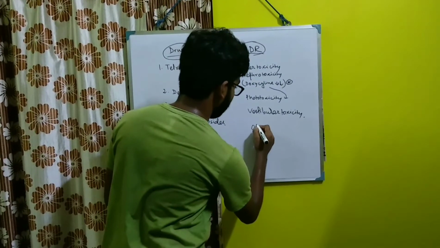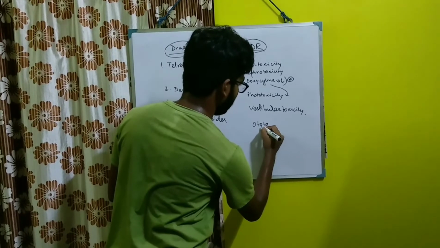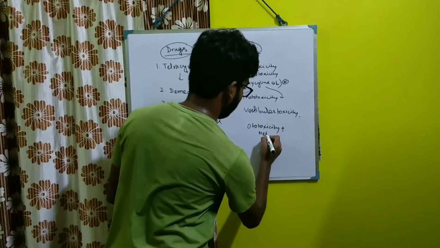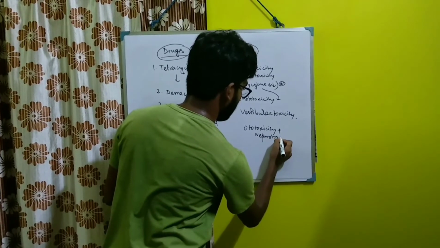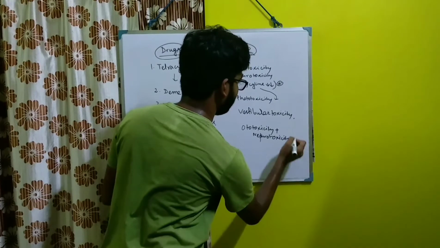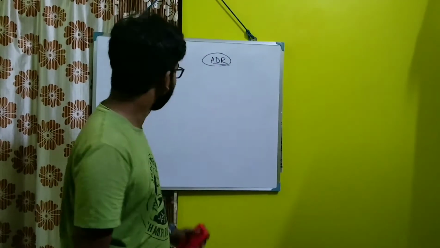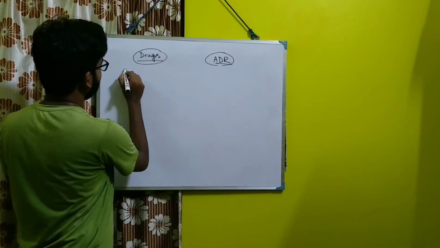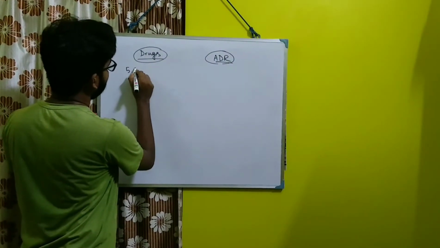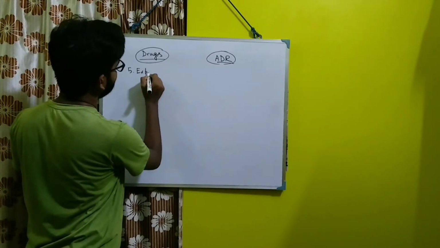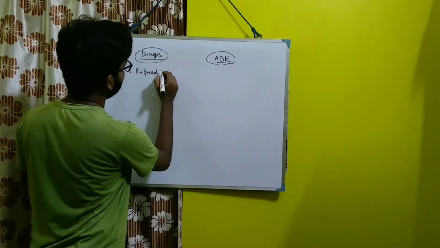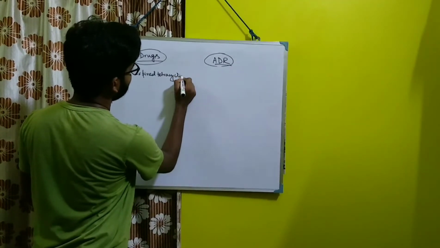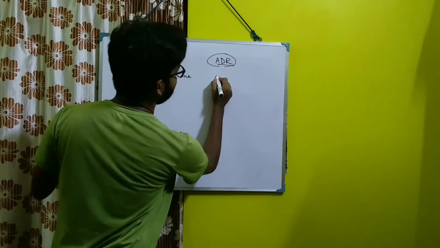Okay, next important drug and its adverse drug reactions are like your expired tetracycline produces Fanconi syndrome.